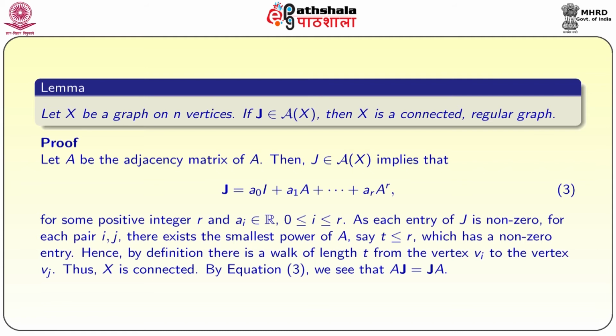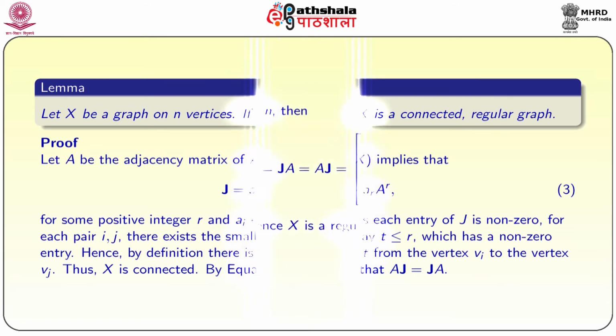Hence, by definition, there is a walk of length t from vertex Vi to vertex Vj. Thus, X is connected.